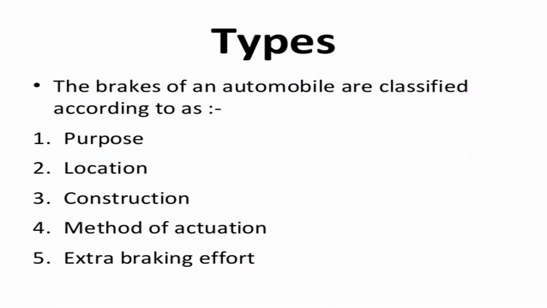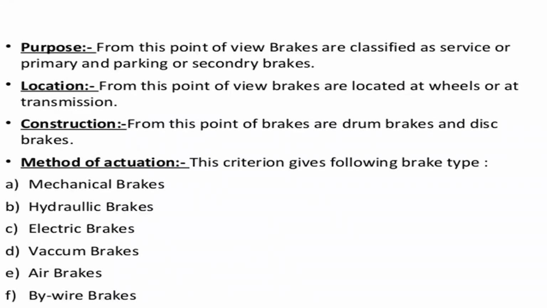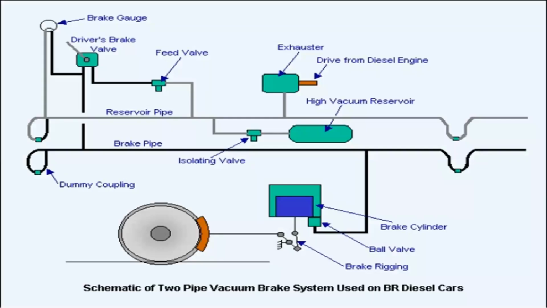The classifications of braking system are purpose of braking system, location of braking system, construction of braking system, method of actuation, and the extra braking effort. These are the classifications. And what are the methods of actuation? What are the different types of braking systems? It is mechanical brakes, hydraulic brakes, electrical brakes, vacuum brakes, air brakes, and by-wire brakes. These are the different types of brakes. Okay, and also power brakes.